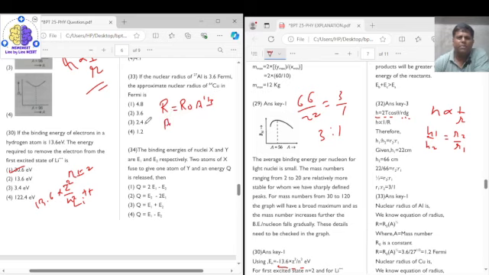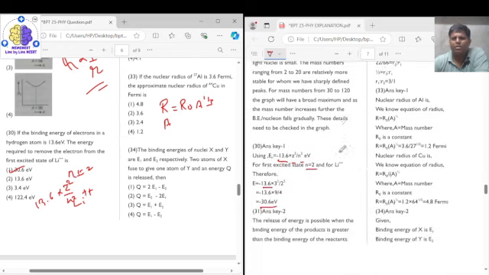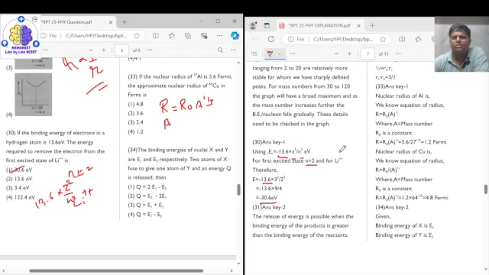so we write it here: radius of aluminium upon radius of copper will be equal to atomic number of aluminium raised to the power of 1 by 3 upon atomic number of copper raised to the power of 1 by 3.